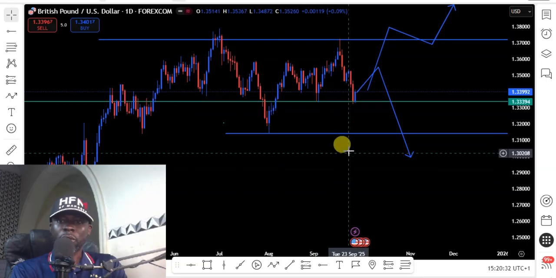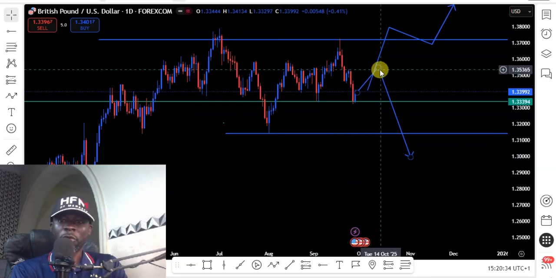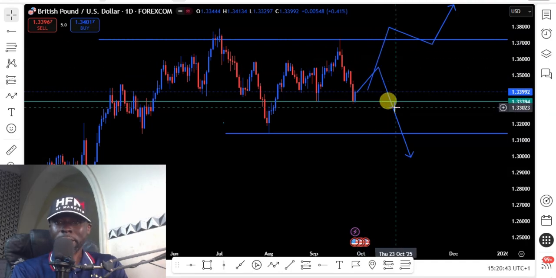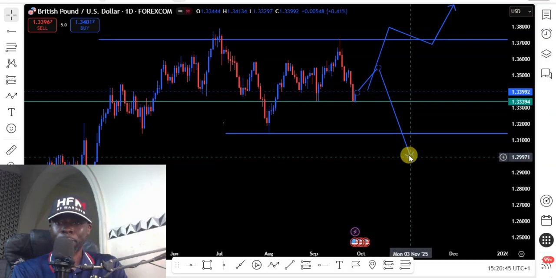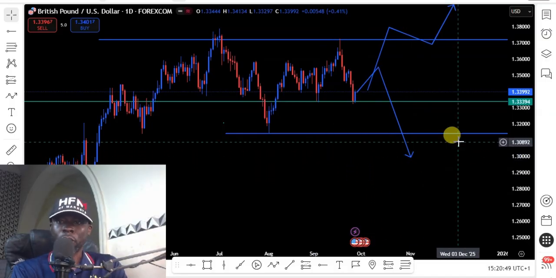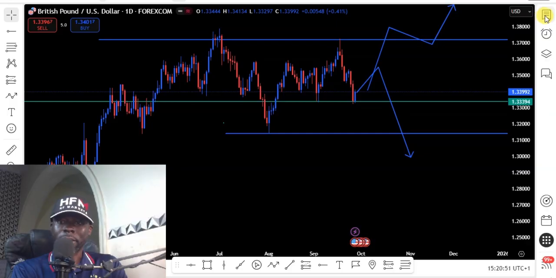On the GBPUSD this week, we are expecting price to move to this resistance level, and if price breaks it, we might see this next weekly resistance level. But if price fails from this level, we might see the pound start selling back to the downside. So the GBPUSD for this week remains neutral. We don't have a clear direction on the GBPUSD.